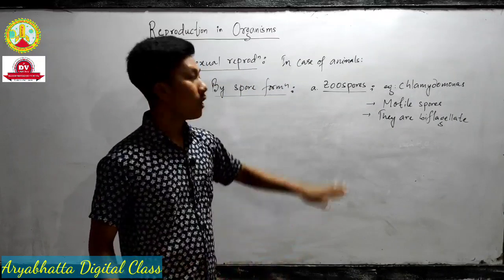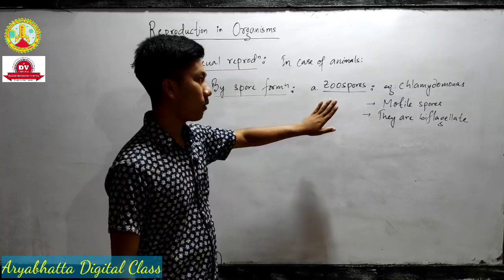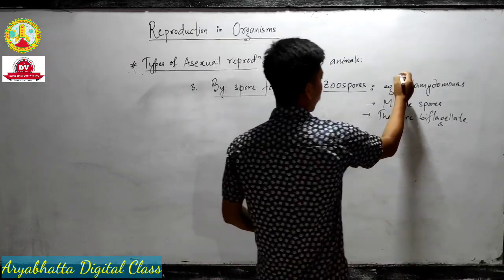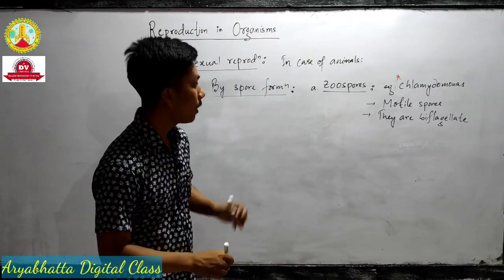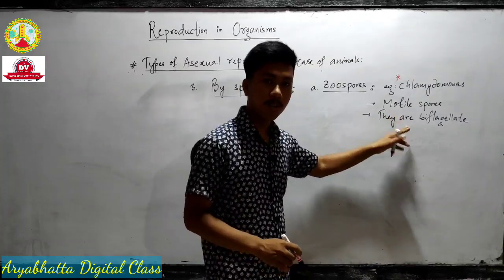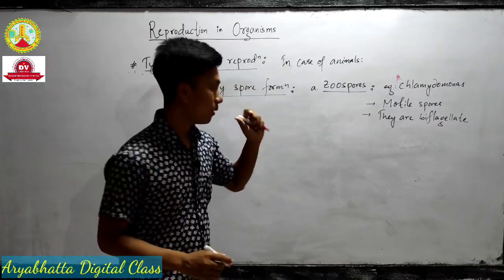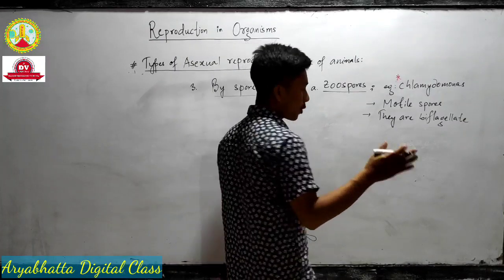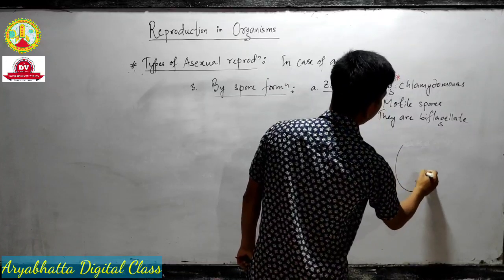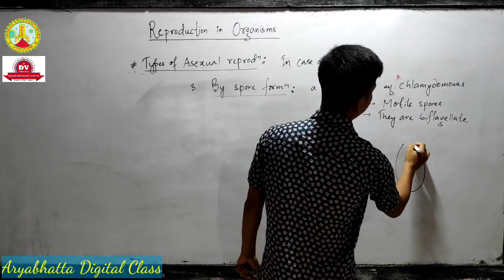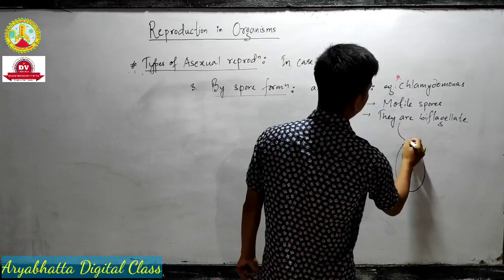So these are zoospore formation. Which organism shows zoospores? Chlamydomonas, a green algae, chlorophyceae. Those spores are motile spores and they contain biflagella. Let me show you a rough diagram of how the spores look. The body is oval shaped and they have flagella.